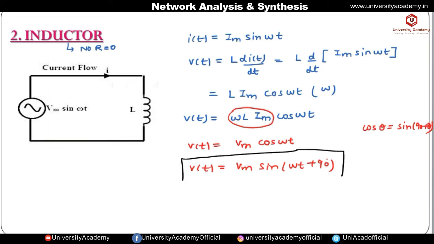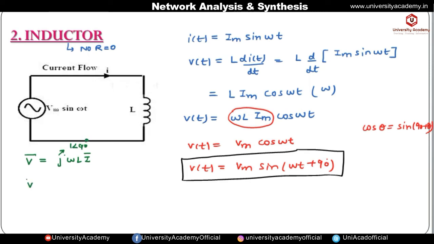Okay, so if we find out the voltage phasor, then the voltage phasor will be equal to j omega L into current phasor. Okay, and j value is 1 angle 90 degree. So it means the voltage is leading the current phasor by 90 degree.